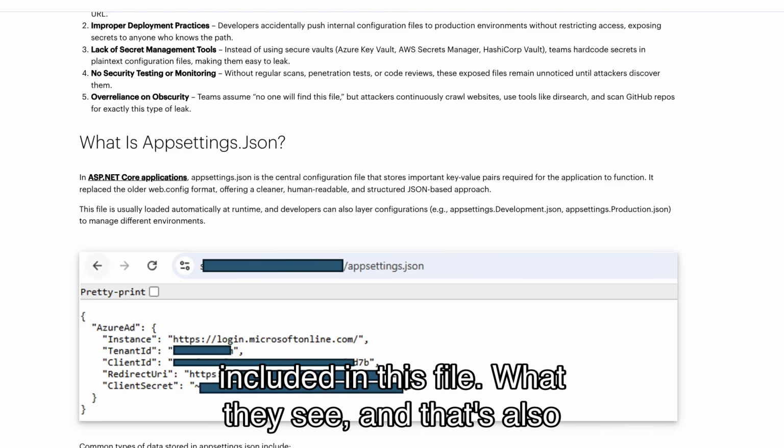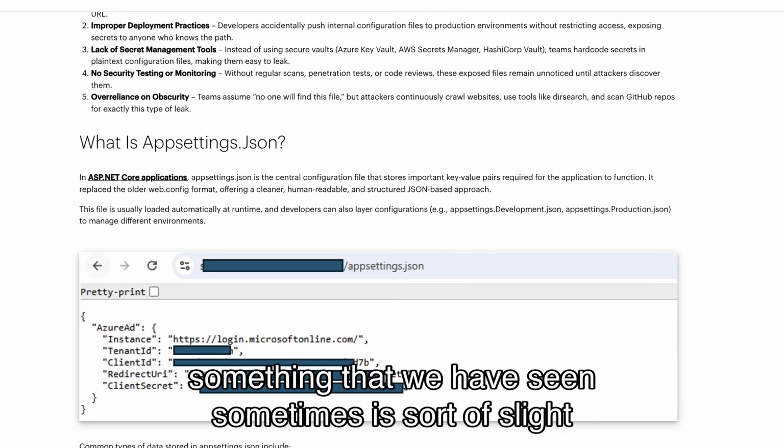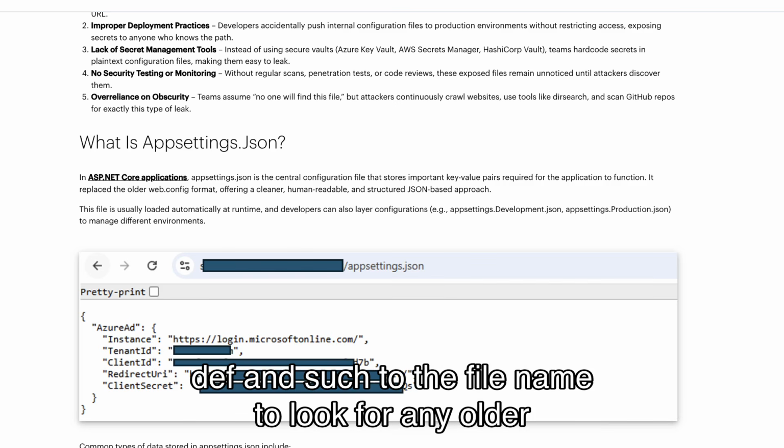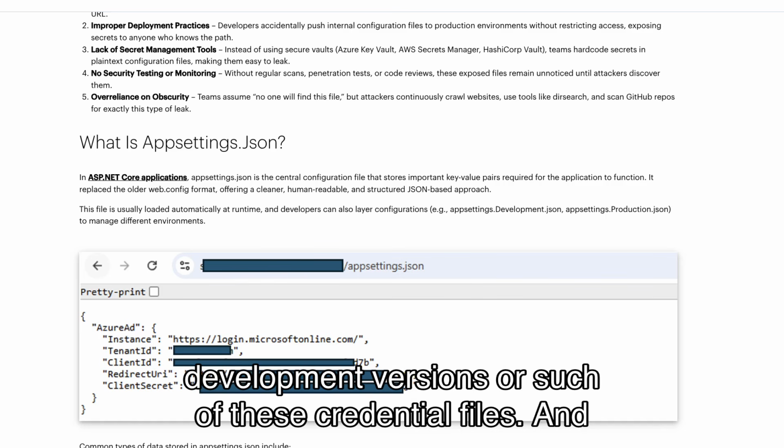Now, this file has a fairly simple structure with basically your client ID and the client secret being included in this file. What they see, and that's also something that we have seen sometimes, is sort of slight variations of this, like, for example, adding development or dev and such to the file name to look for any older development versions or such of these credential files.